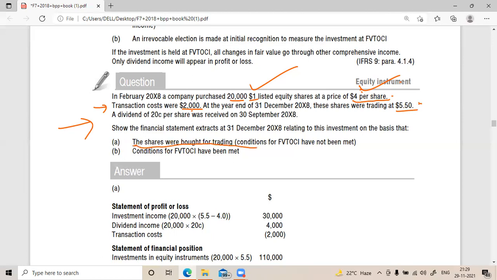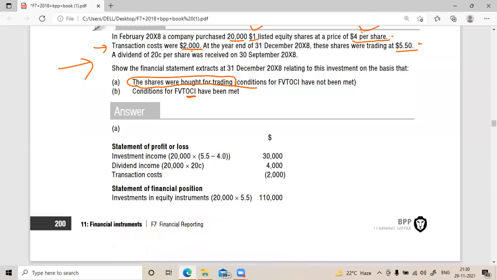For trading: if it is a trading security, then P&L. If it's not trading, then OCI. So first case, we are considering it's a trading security. So any increment in the price will be going in the P&L. Dividend income goes to P&L. Transaction cost is deducted.